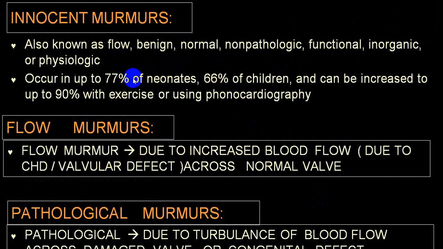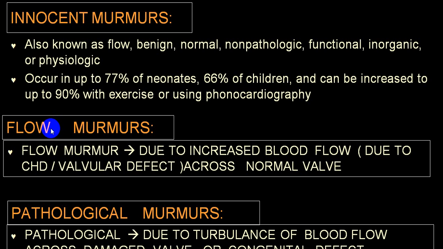And it is very commonly seen in neonates, almost 77% of the time, in 66% of children, and can increase up to 90% with exercise. And you can identify it much better by doing a phonocardiography. There is a little difference in the words we use. Another word we commonly use is flow murmur.